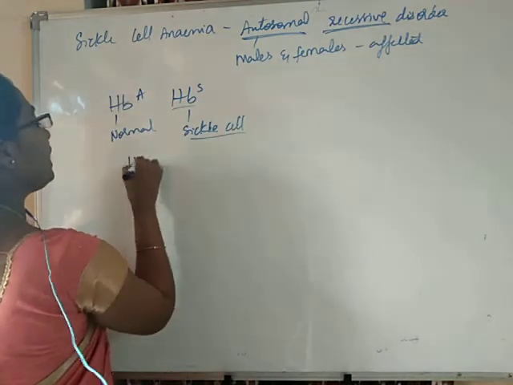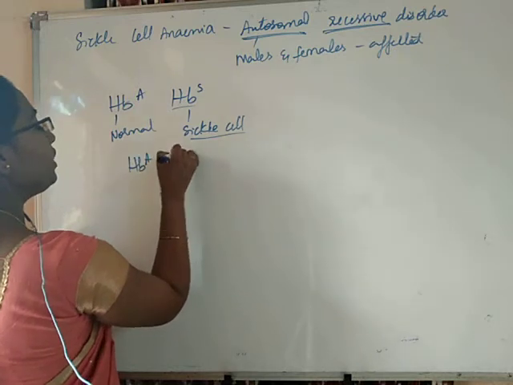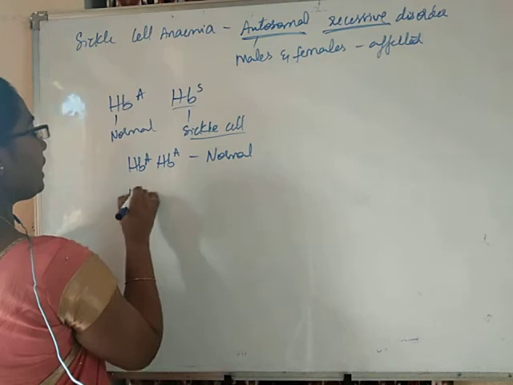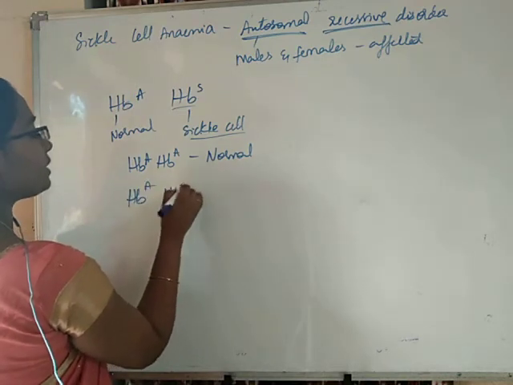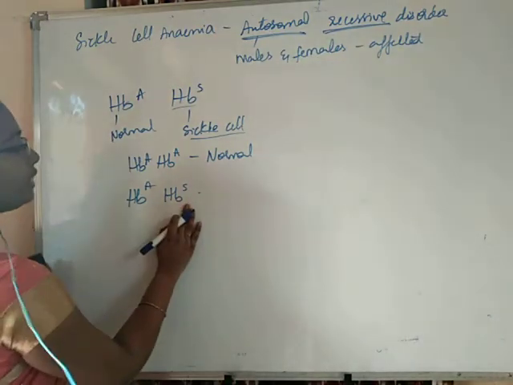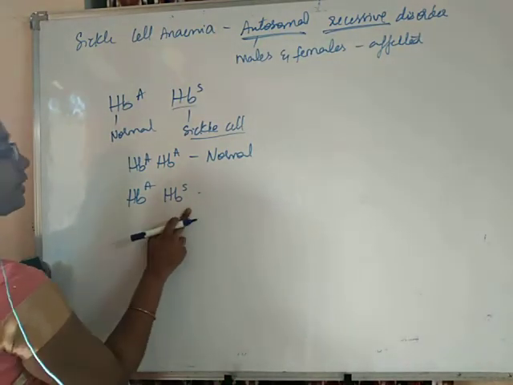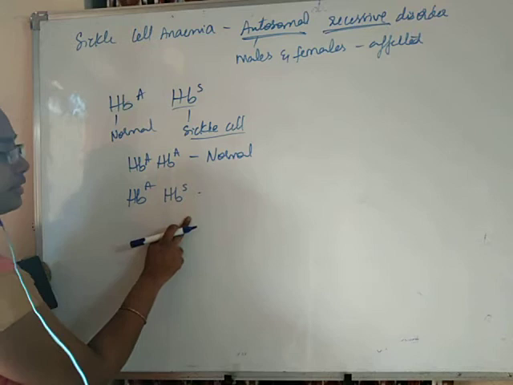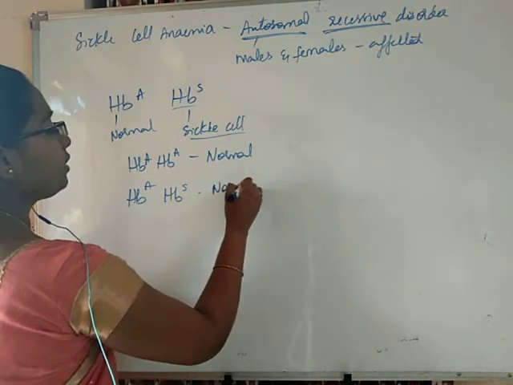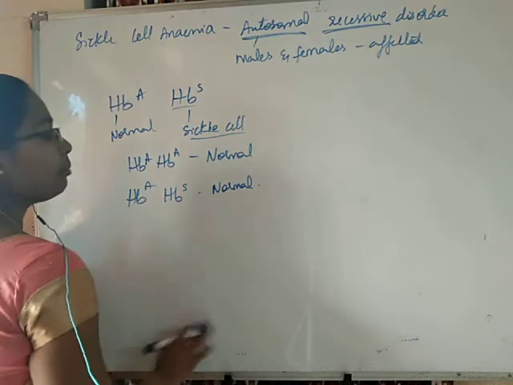So an HbA individual will be absolutely normal. HbS, because this disorder is recessive, the heterozygous condition having a normal allele and an affected recessive allele will appear normal.